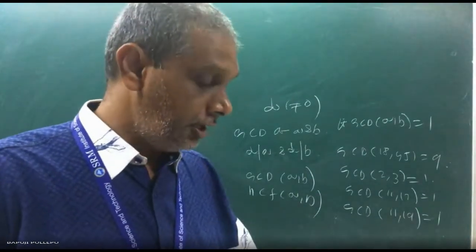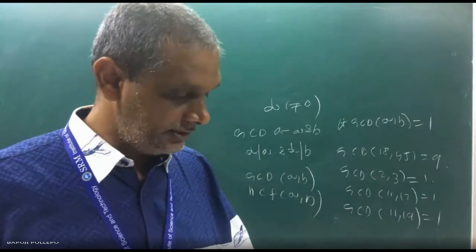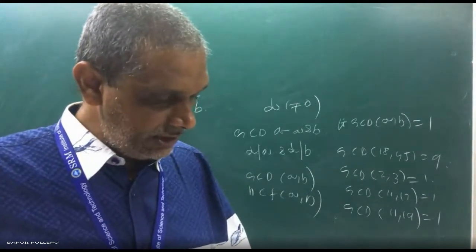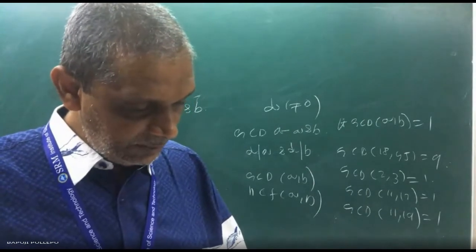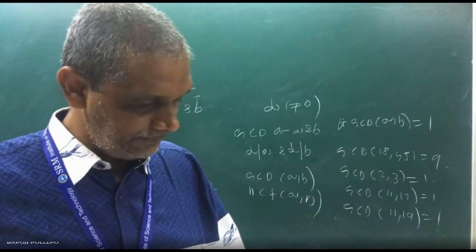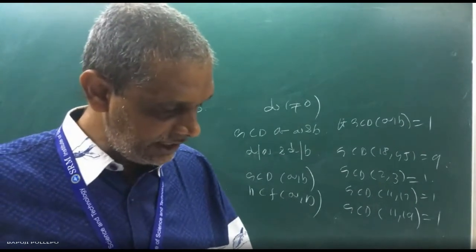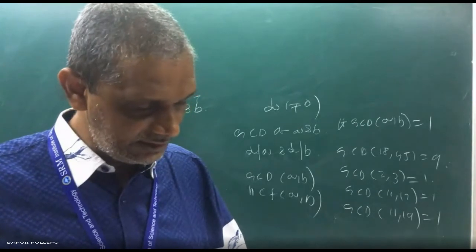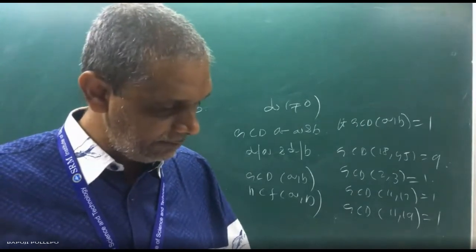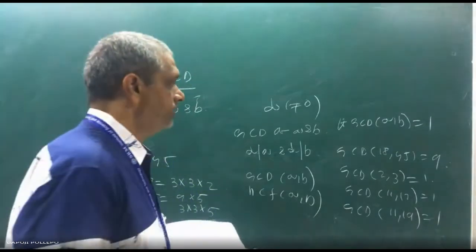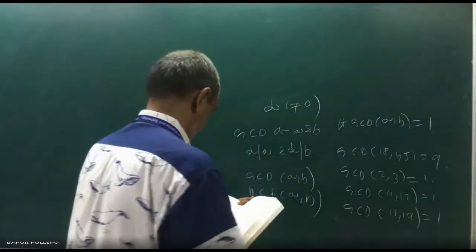Now that will come into the picture, you see. If GCD of A comma B is equal to 1, then A and B are said to be relatively prime or co-prime. Then each is said to be prime to the other. If GCD of Ai comma Aj is equal to 1 for i not equal to j, then the integers A1, A2, and so on are said to be pairwise relatively prime.